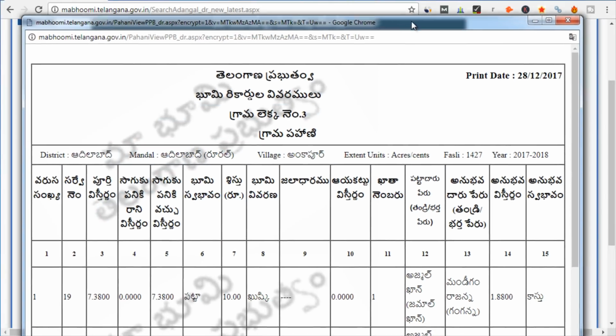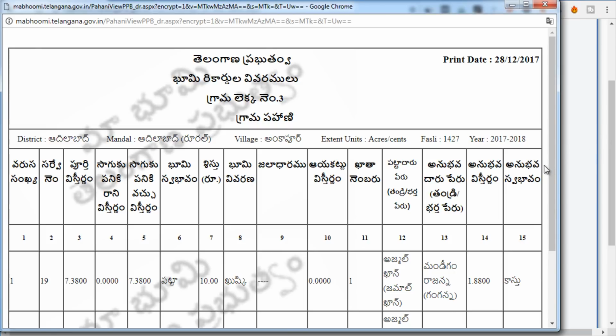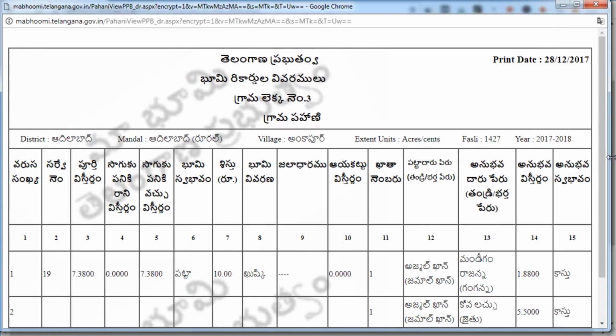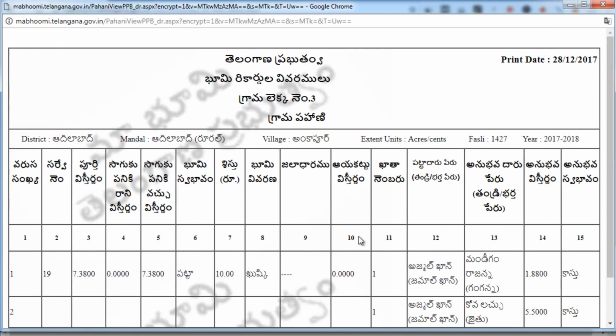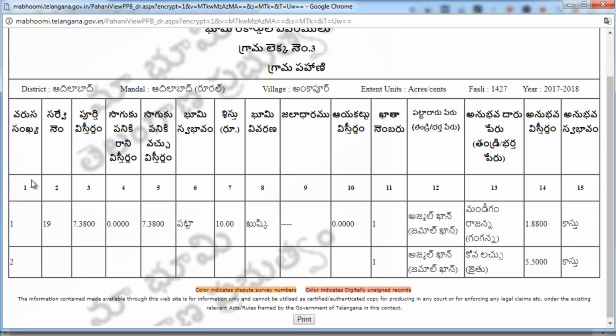So this kind of window will open, and this is the Pahani for survey number 19. Let me just quickly go through what details are available here. The first column is your row number, the second column shows the survey number of that land, and the third column shows the area in acres and cents. The complete area of this land is 7 acres and 38 cents.